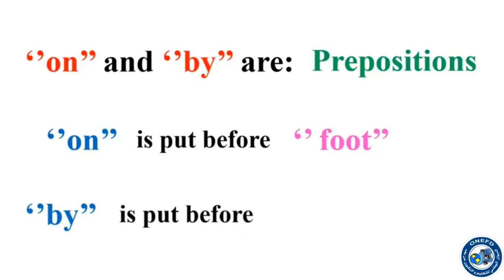It is put before means of transport. So on and by are both prepositions, but they are used differently. On before foot and by before means of transport.